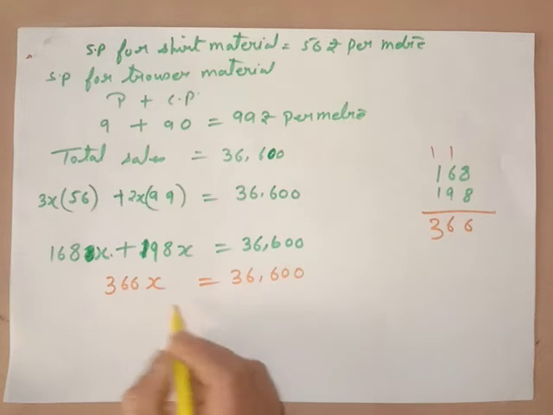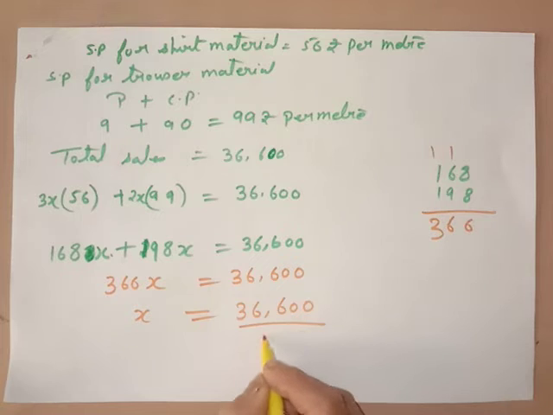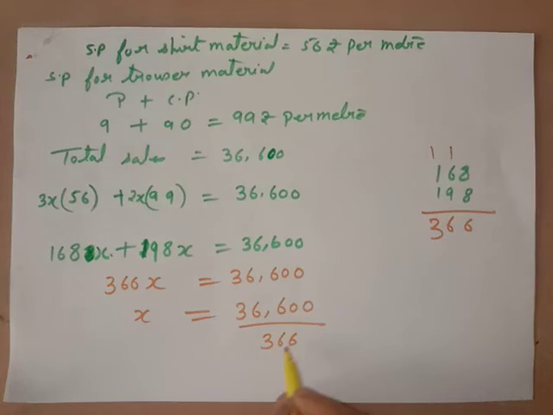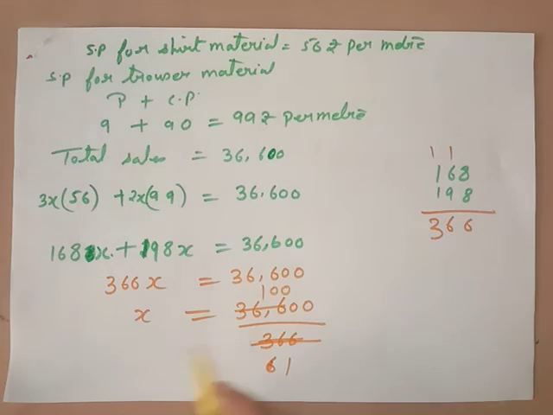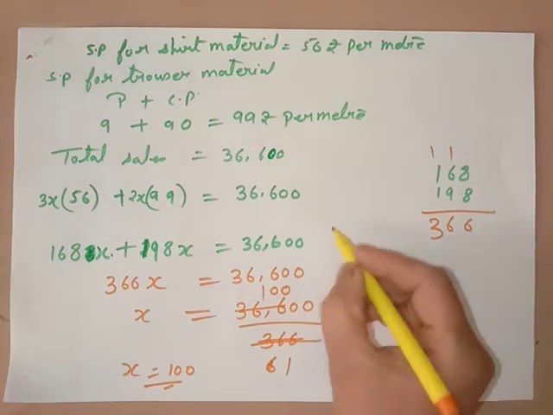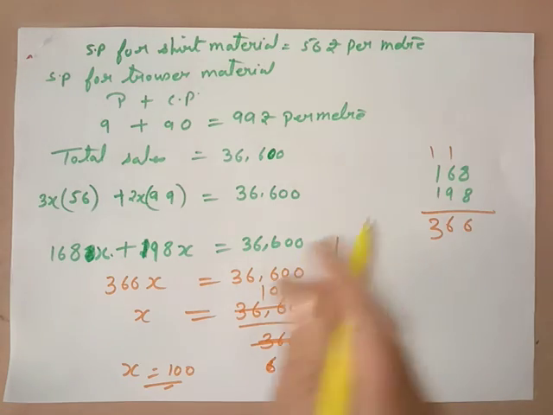Now this will be divided. We'll do cancellation with the table of 6. 6 sixes are 36. Okay, we can take this and this as 1 and 1, and these zeros will come. So x is equal to 100. We got the 100. Now we have to find the length of the trouser material, how much cloth he took.